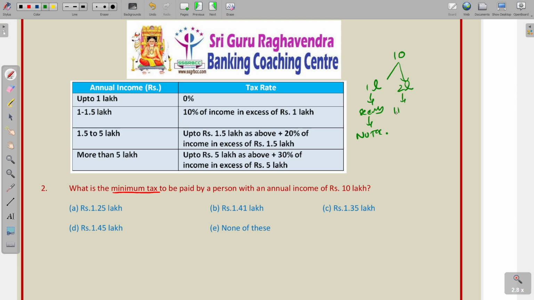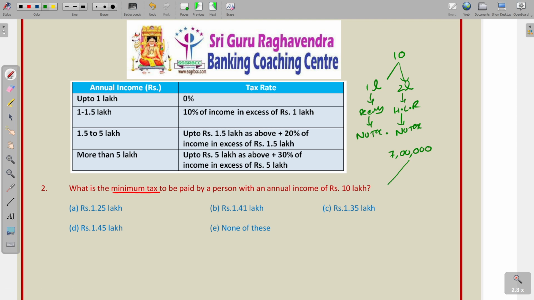This is housing loan repayment. For this, we need not pay any tax. Now, out of 10, already 3 lakhs are over. So, the remaining will be how many lakhs? 7 lakhs. For this 7 lakhs, you should pay the tax.